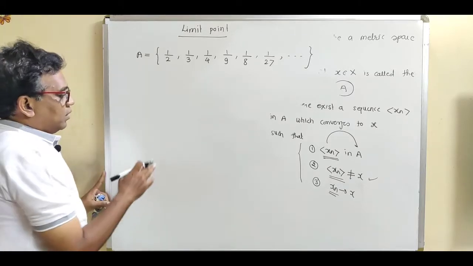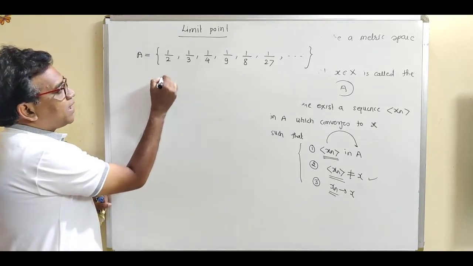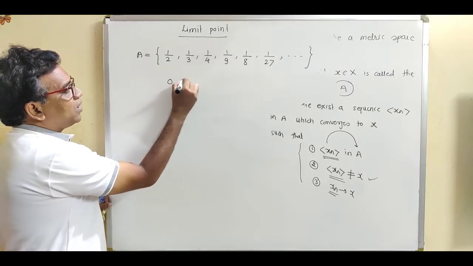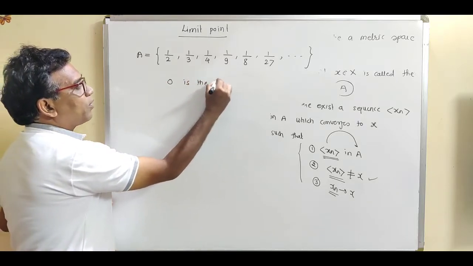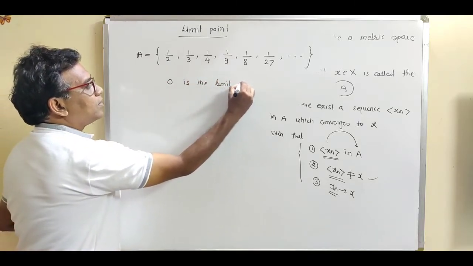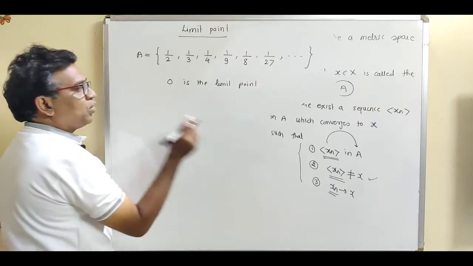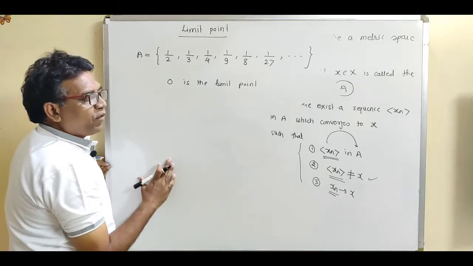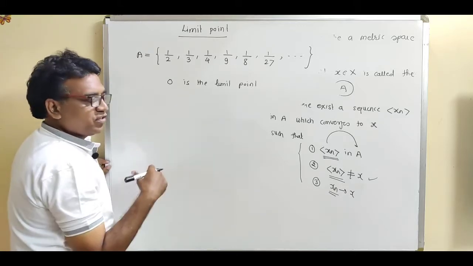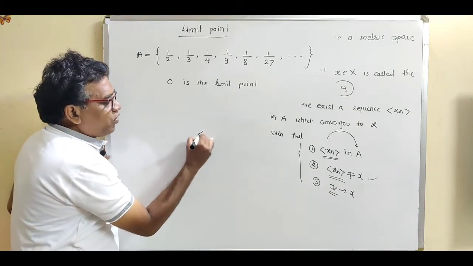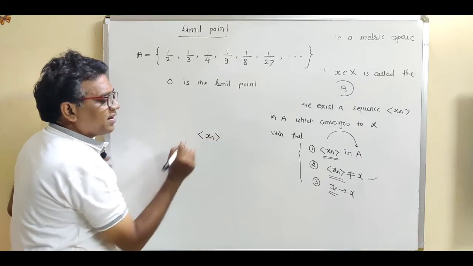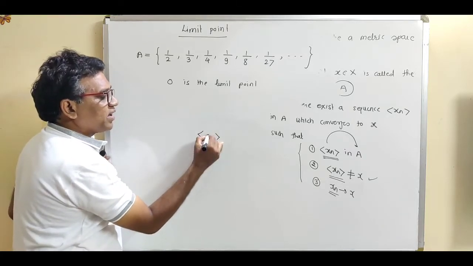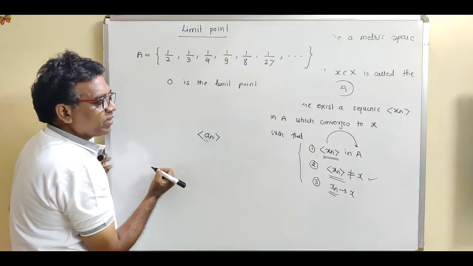Now first we claim that 0 is the limit point. See how to show that 0 is the limit point. According to this definition, we want to find some sequence, suppose an.